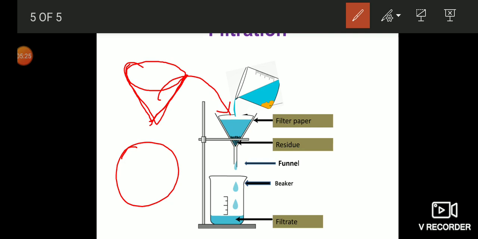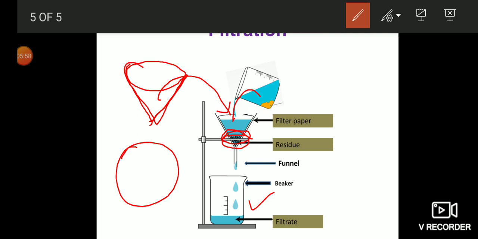Now, after fixing the filter paper into the funnel, the water is slowly poured from the beaker into the funnel. The filter paper does not allow the impurities, the small particles, to go into the beaker that is kept under the funnel. So the residue which is left on the funnel cannot go into the beaker.